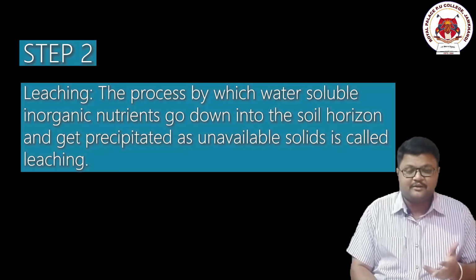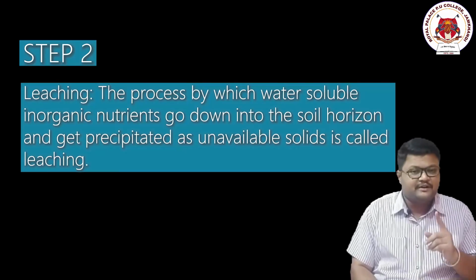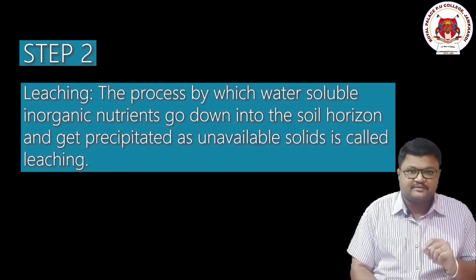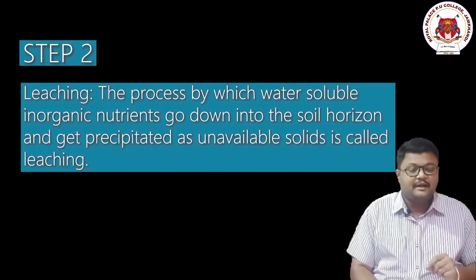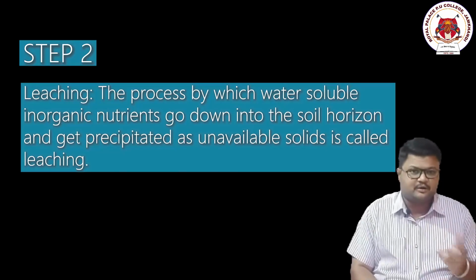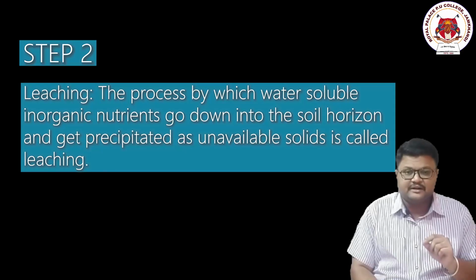Now since everything is happening on the surface of the soil, we need to understand one thing. These inorganic substances go deep down into the soil surface or soil horizon, and in that they precipitate. They precipitate as unavailable salts, and this is called leaching.